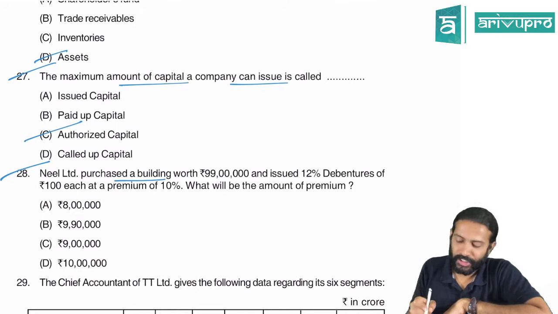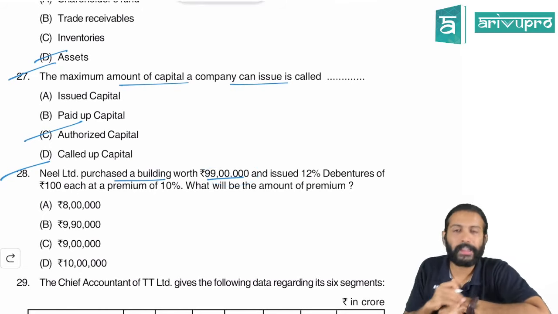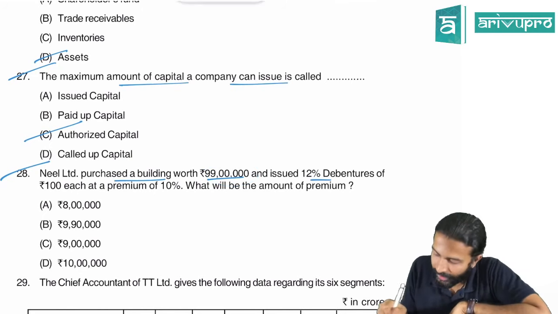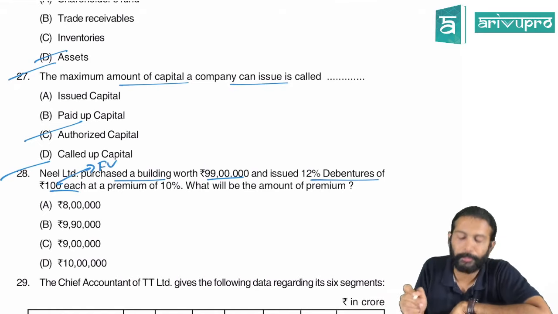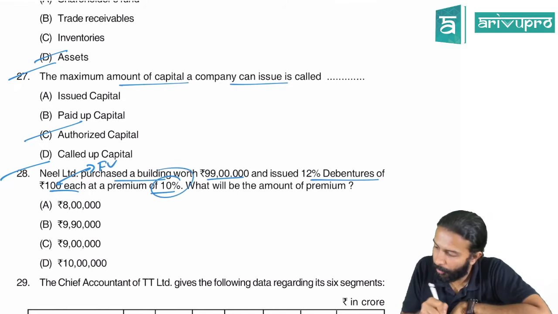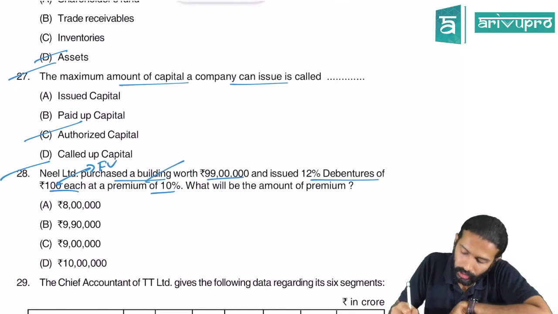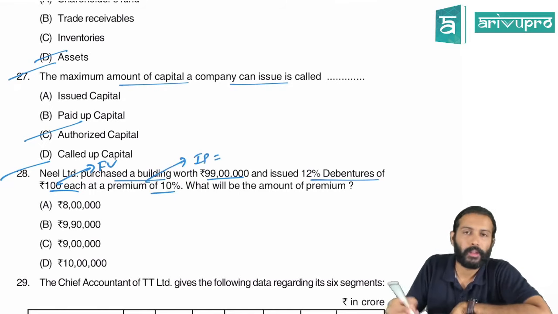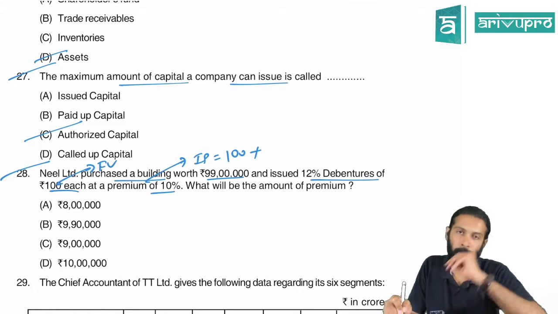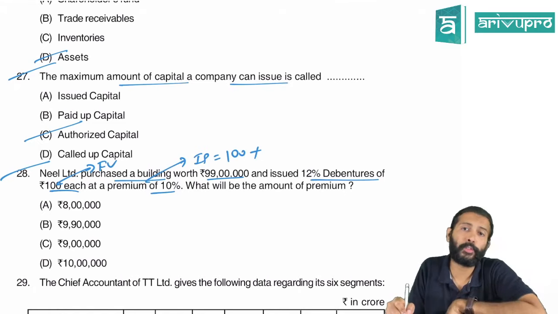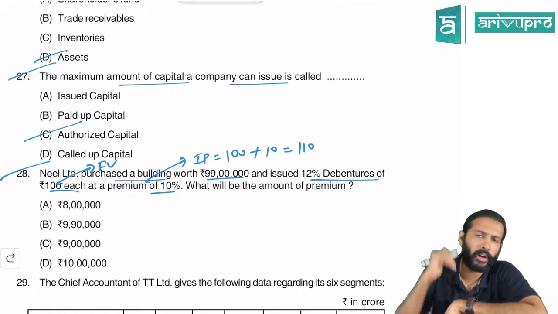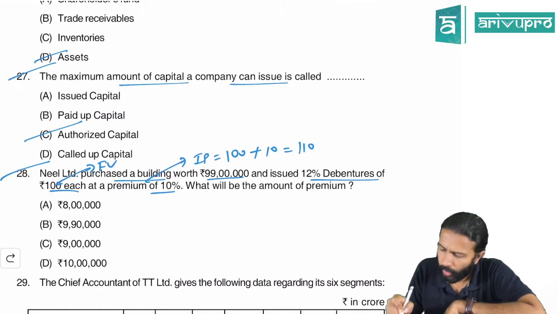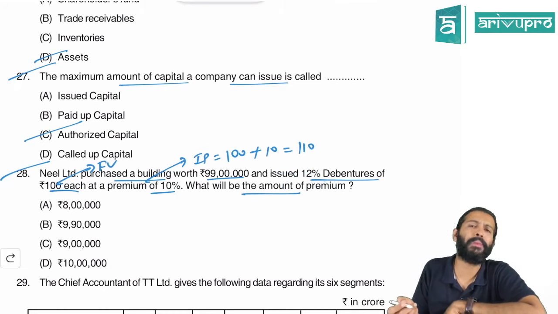Neil Limited, next question. They purchased a building worth 99 lakhs and they've issued 12% debentures of 100 each, meaning face value is 100, at a premium of 10% each. That means the issue price is how much? The debenture's face value is 100. You issued it at a premium of 10%. So 10% of 100 is 10 rupees, no? So the issue price is 110. One debenture, you rolled it out at 110. What will be the amount of premium they're asking?